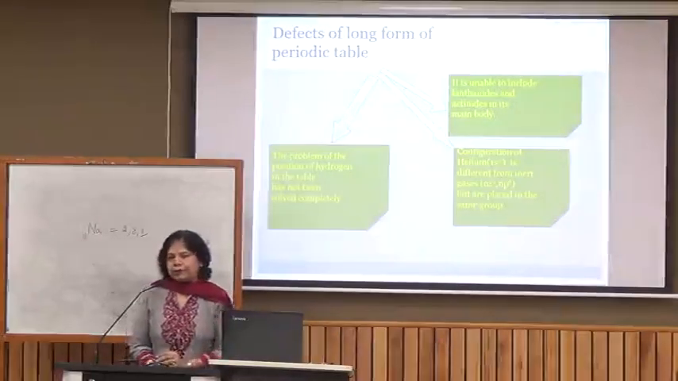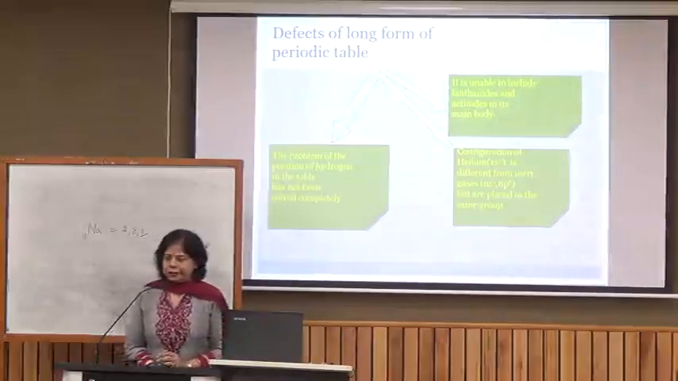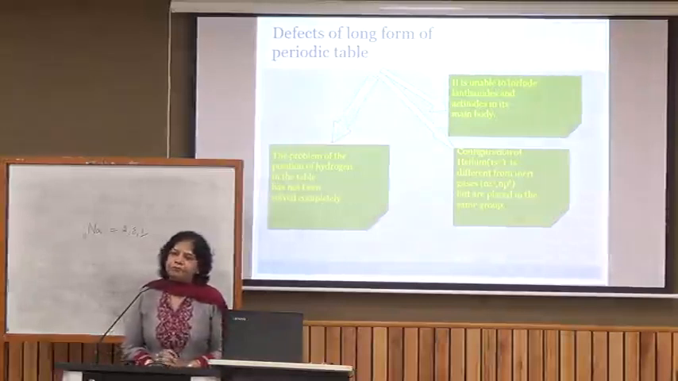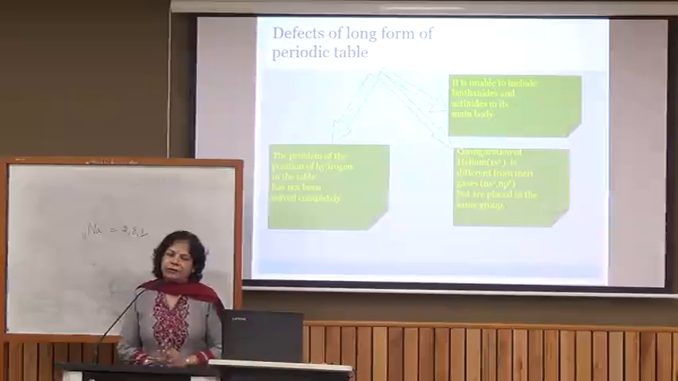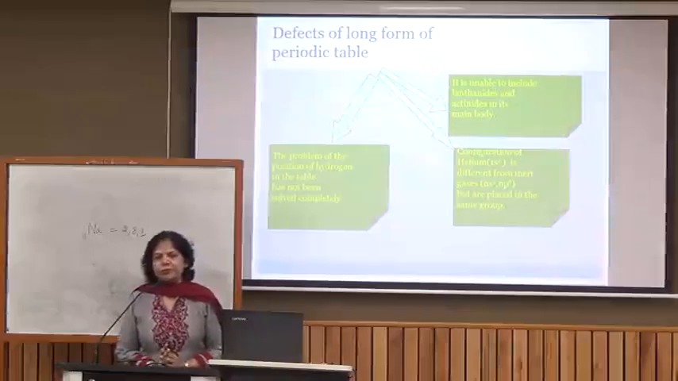Now, there were again some limitations in the modern periodic table. One is again that the position of hydrogen is not certain. It can be placed in the first group with the alkali metals, having 1 valence electron in its electronic configuration in its first shell.